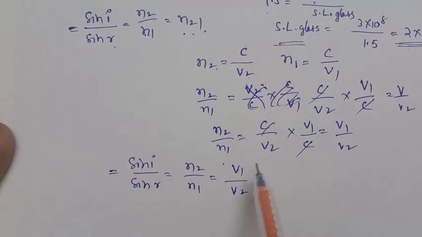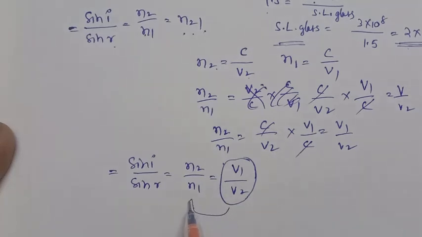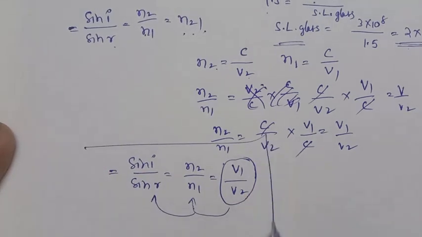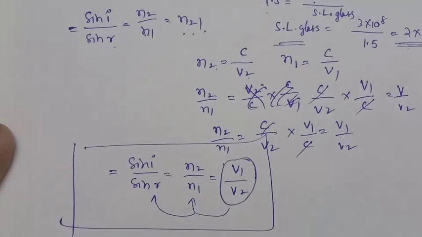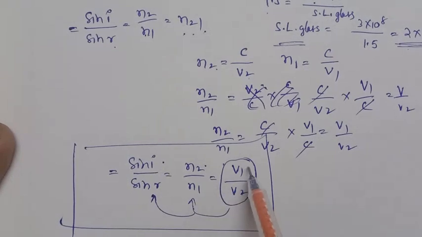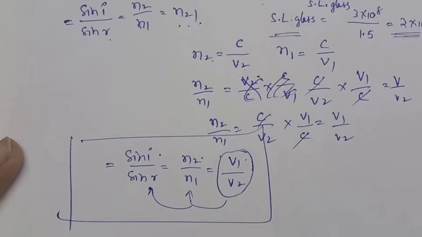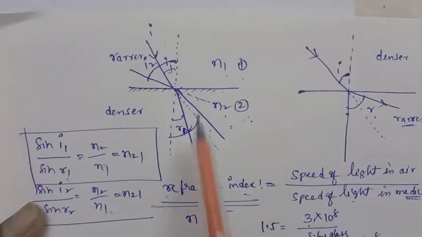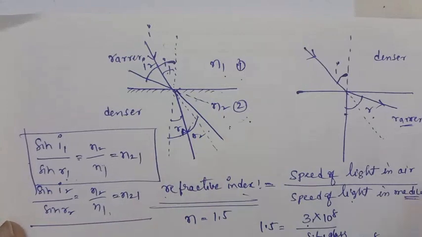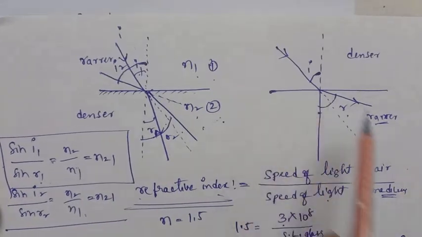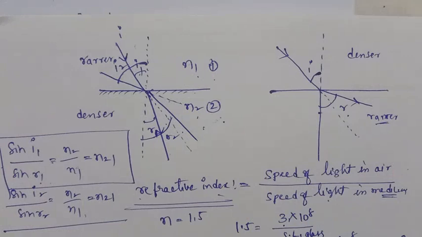If the ratio of the velocities of light is given, then you can determine this value. So this is Snell's law: the sine of the angle of incidence to the sine of the angle of refraction, or the refractive index of the second medium with respect to the first medium, or the velocity in the first medium with respect to the second medium, is called Snell's law. Okay, if the light ray is traveling from a rarer medium to a denser medium, it bends towards the normal. If the light ray is traveling from a denser medium to a rarer medium, it bends away from the normal.